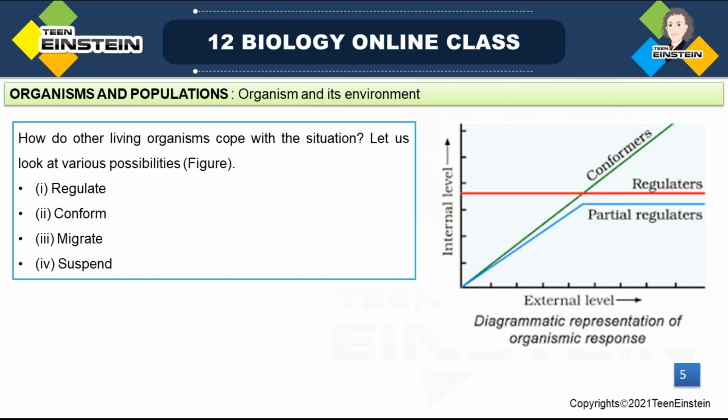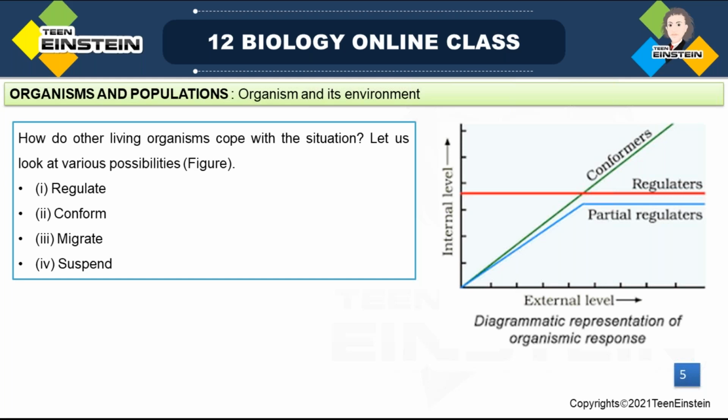Then there are many zooplanktons. Some species of zooplanktons, in lakes and ponds, you can see this. They will suspend their development. They will enter diapause, that means the stage of development suspension.